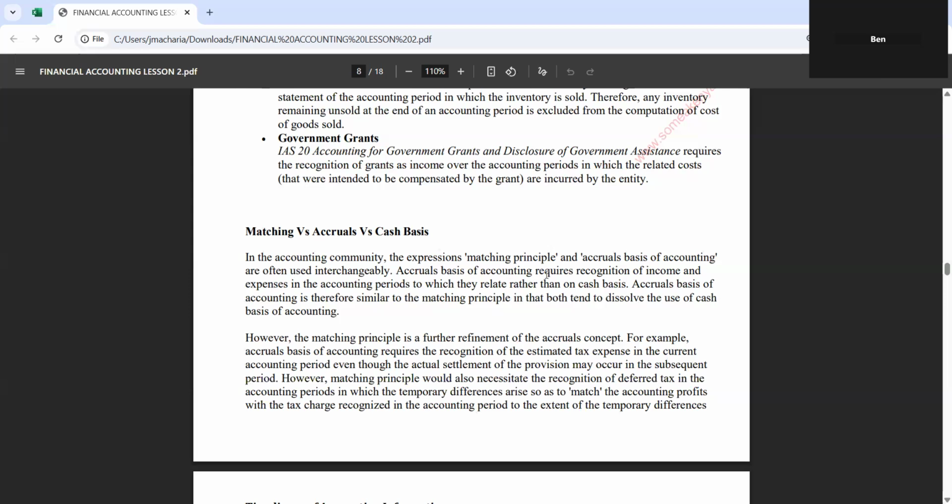Accrual basis of accounting requires recognition of income and expenses in the accounting period to which they relate, rather than on a cash basis. If today you are supposed to pay an electricity bill of 500 and you don't pay this, then next year or next month it will be in accrual. That means you recognize it. But on cash basis, if you don't pay the electricity bill today, you only record the electricity bill when you have already paid. That is the difference between accrual and cash basis.